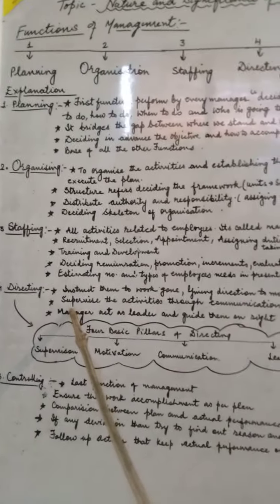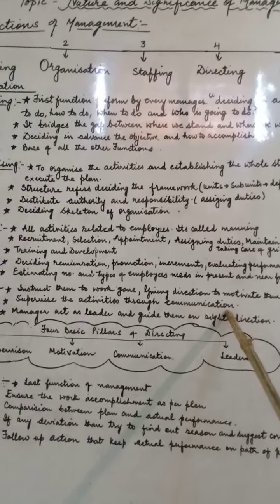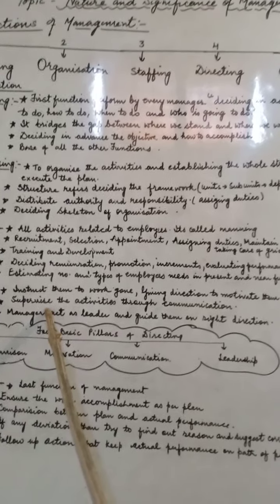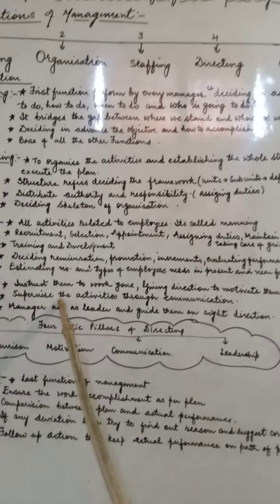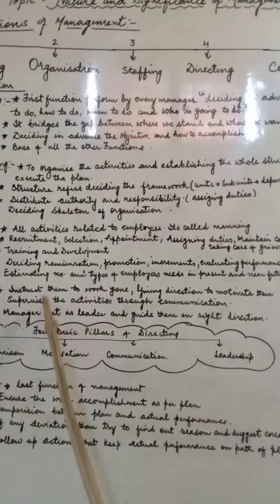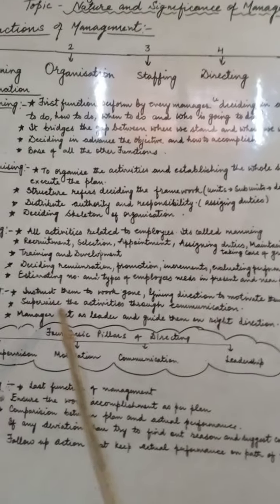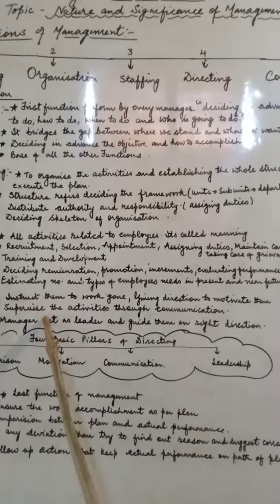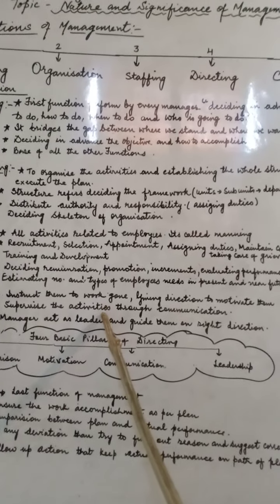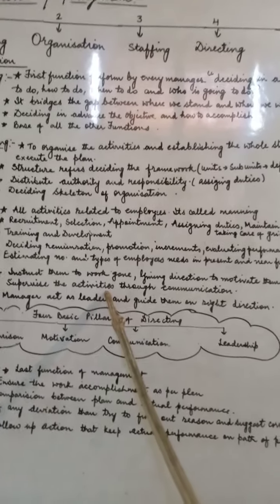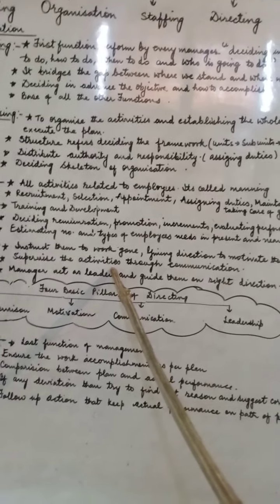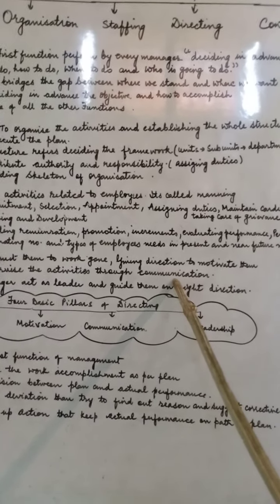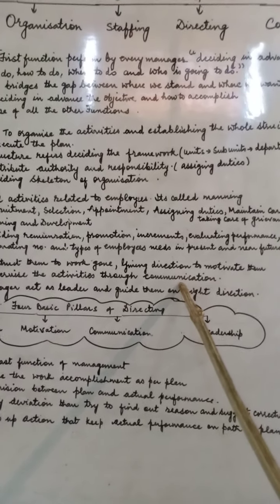Next is to supervise the activity through communication. Until and unless the employee knows how to do the work, supervision is very important. Supervision means super plus vision, the overall vision. On the whole, you are seeing and checking how the employees are doing their activity, whether they are performing the work according to the norms and the guidance given to them. And it can only be possible with the help of communication. With good communication, you can motivate your employee and supervise your employee.